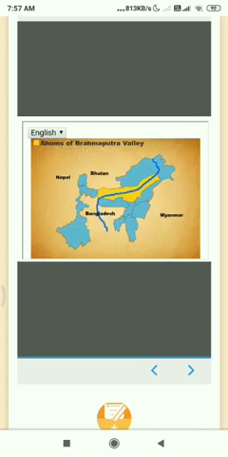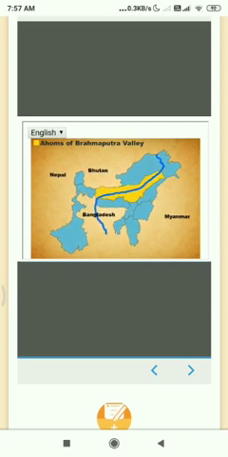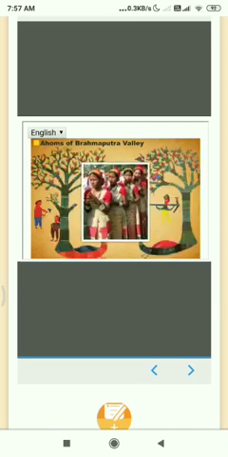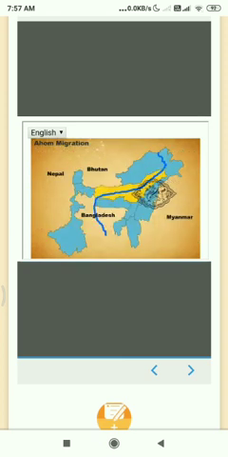If Gonds inhabited central India, the Ahoms occupied the area surrounding the Brahmaputra Valley. The Ahoms migrated to the Brahmaputra Valley from present-day Myanmar in the 13th century.